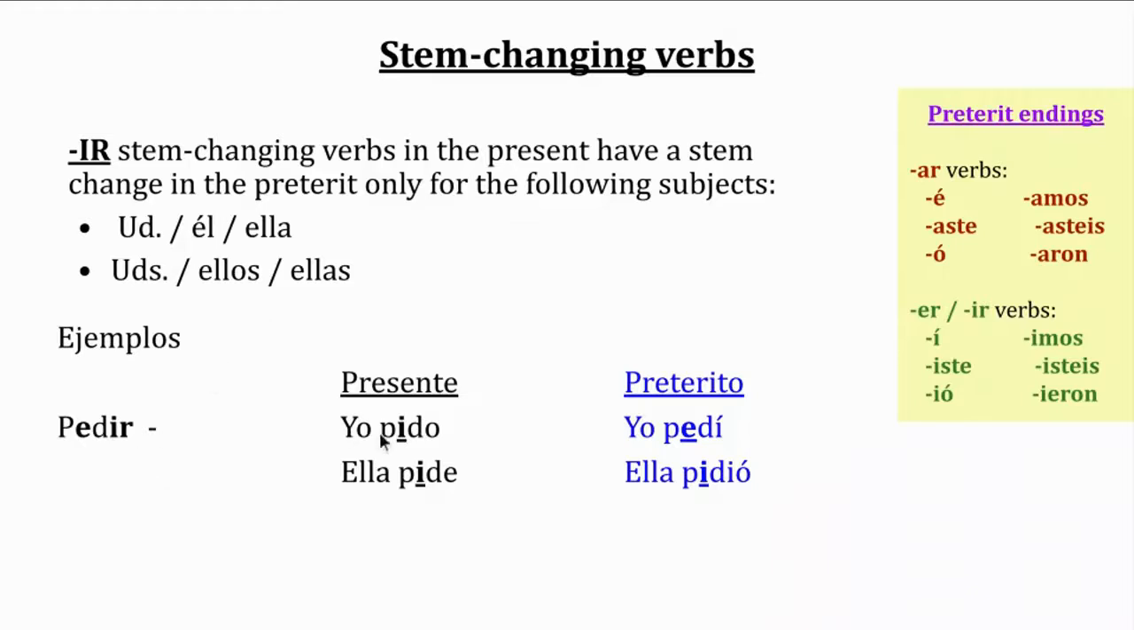Ejemplo, pedir. Yo pido. The letter E changes the stem from E to I. Here, en el pretérito, yo pedí is not changing the stem because the subject is yo. However, when it comes to the third person, ella pide, the E is changing into I, and I'm going to apply the same change in the case of ella pidió. The E changes to an I as well.